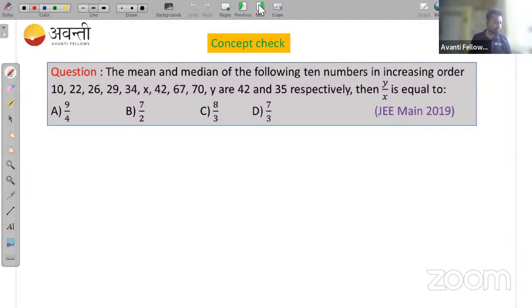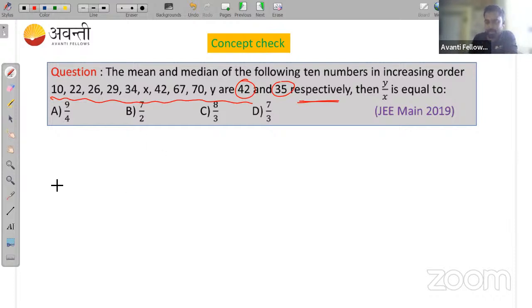The observations are in increasing order: 10, 22, 26, and so on. The mean is given as 42 and the median is given as 35 respectively. Then you need to find y upon x. So how can you find y upon x?